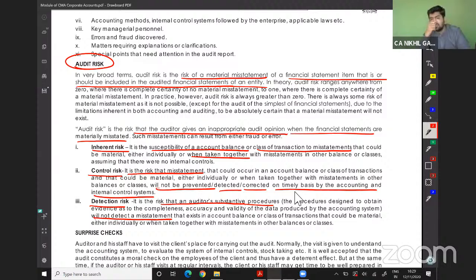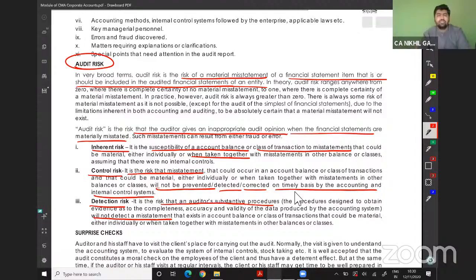The second thing is the management controls are not capable enough to identify, prevent, control, or detect that error. The third one is detection risk: the auditor is not able to identify that error. So there is inherent risk, there is control risk, and there is detection risk.